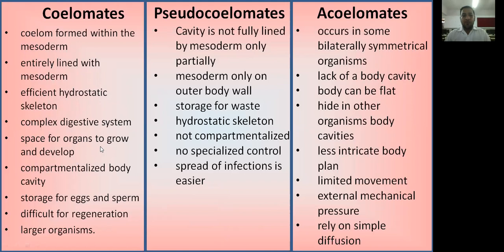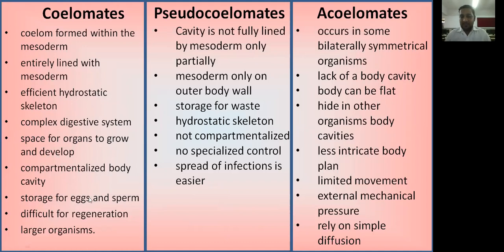They have space for organs to grow and develop, so as the organism grows the organs develop with it and the body becomes large. There is compartmentalization of the body cavity; the best example is the human body, where the diaphragm is present for compartmentalization.